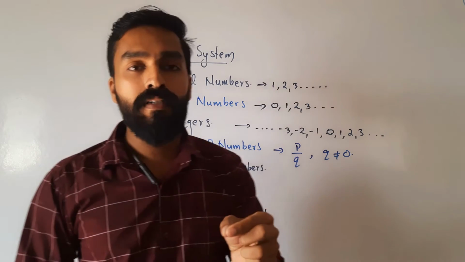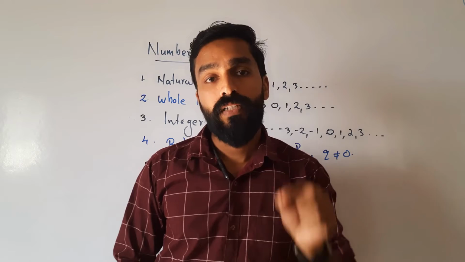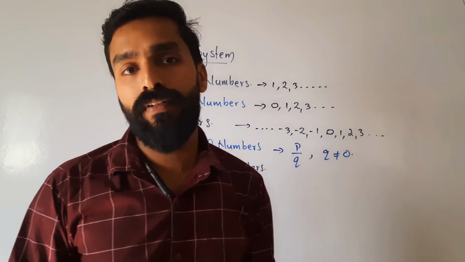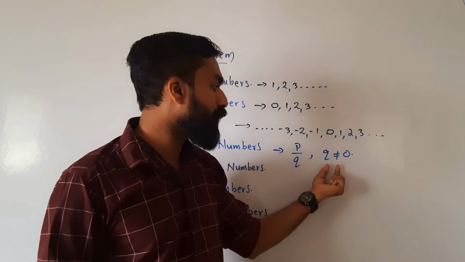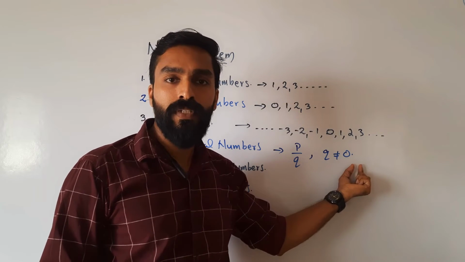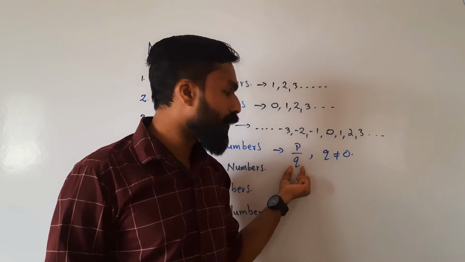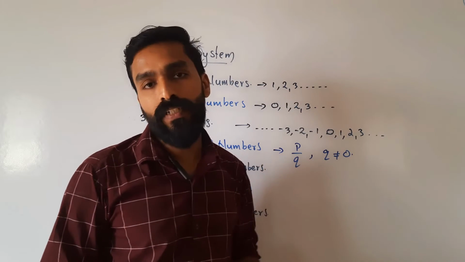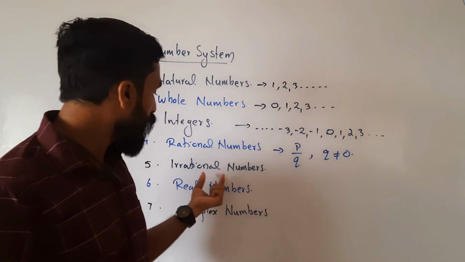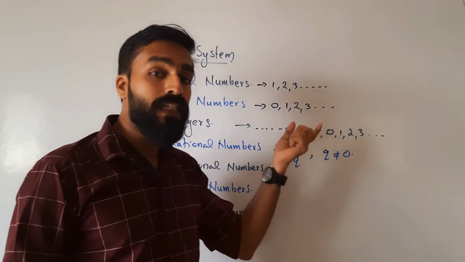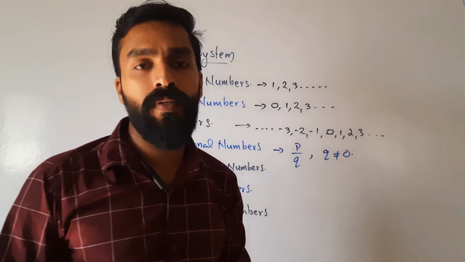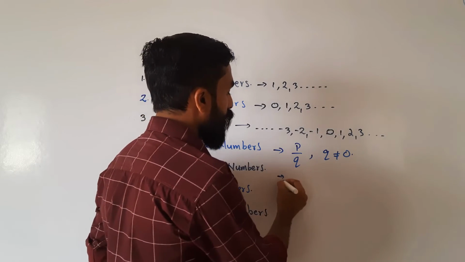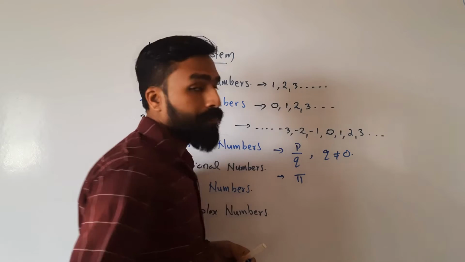If in a number the denominator is 0, that number is not defined. Therefore, we are writing the condition q not equal to 0. q can be a negative number or a positive number, but q not equal to 0. Irrational numbers means numbers which cannot be represented in the form of p by q. There are some examples also. A familiar number is pi.